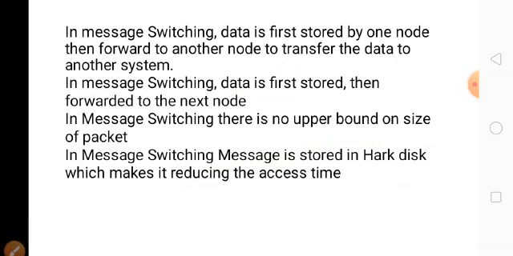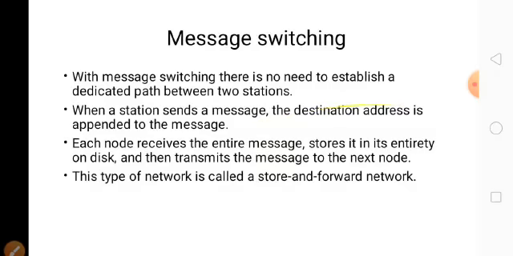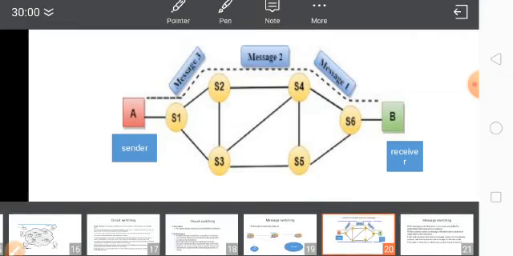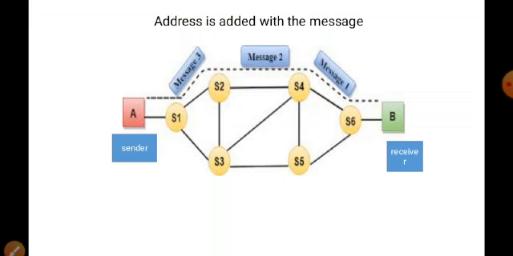Then each node has to store it. Suppose this message has to be stored in S1, then only it will be forwarded to S2. Then the message will be stored in S2, then forwarded to S4. So S1, S2, S4, S6 must have higher storage capacity. Suppose the message is 3 GB, 5 GB, or 500 GB.